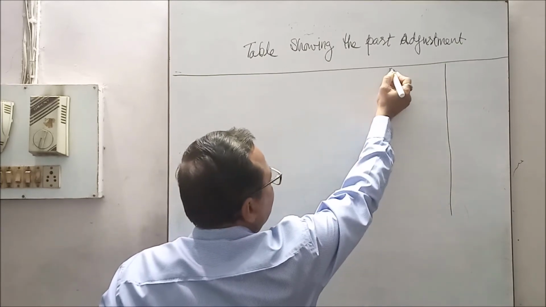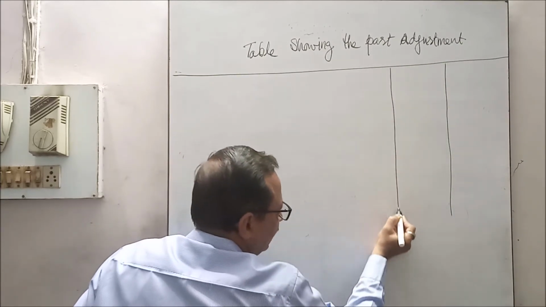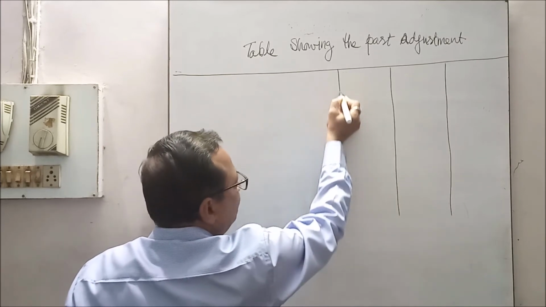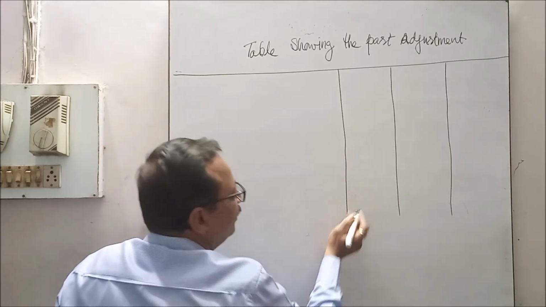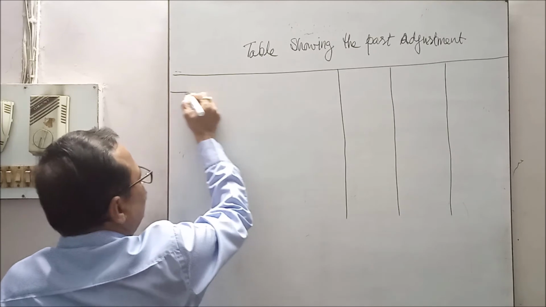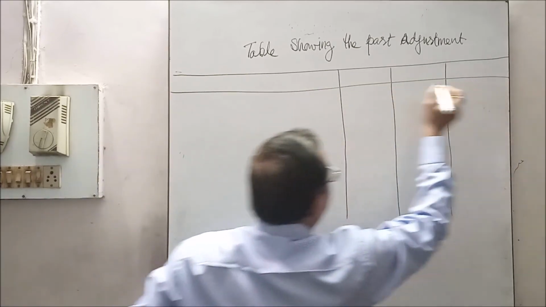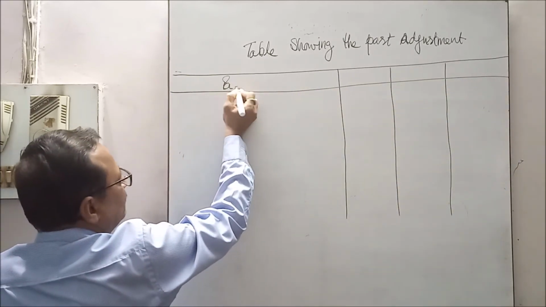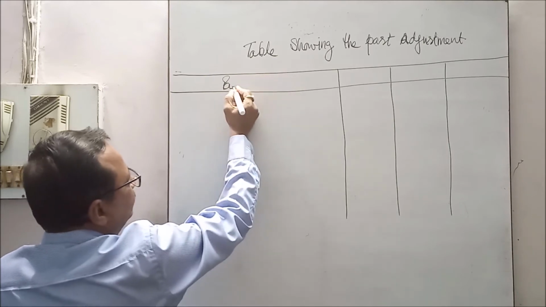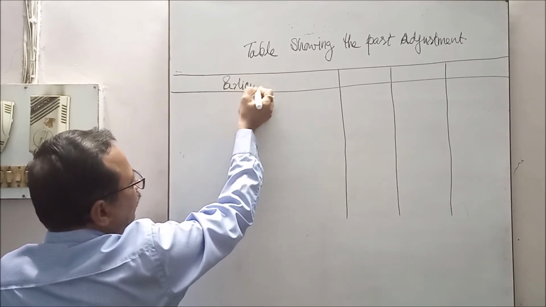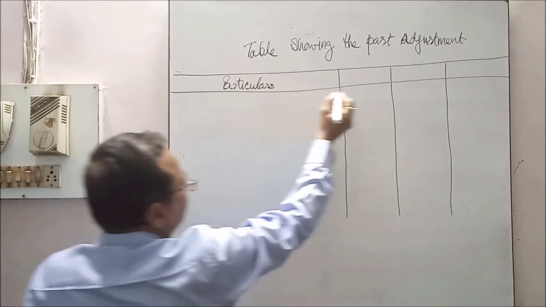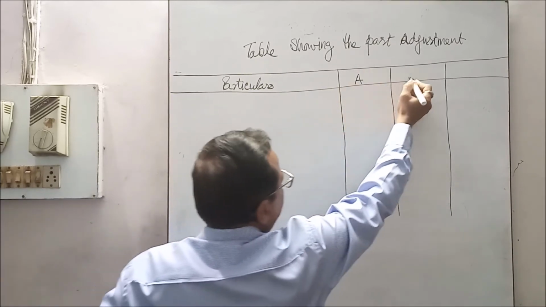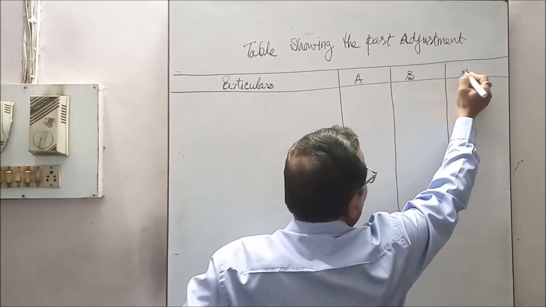As two partners are there, we will draw two columns for partners, and one total column. As many partners as there are, columns will increase. Particulars, partner A, partner B, and total.